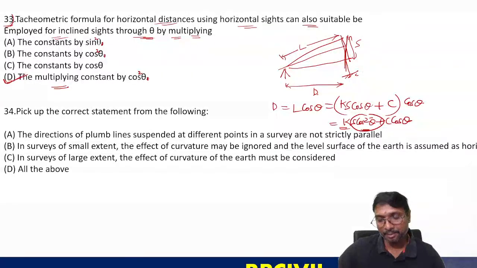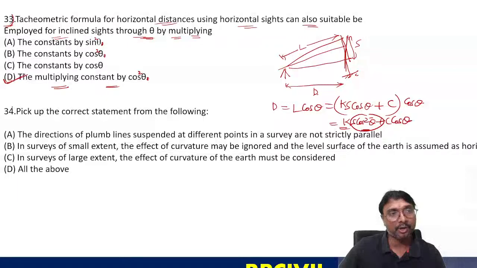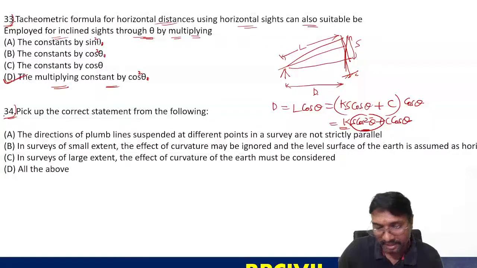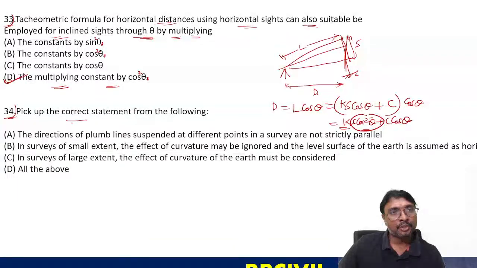Only the multiplying constant we are multiplying with this cos square theta. You have to be careful. Are all constants multiplied with cos square theta, or only the multiplying constant? Only the multiplying constant K is multiplied with cos square theta. So pick up the correct statement from the following. Question number 34. Tell me the answer, everyone.